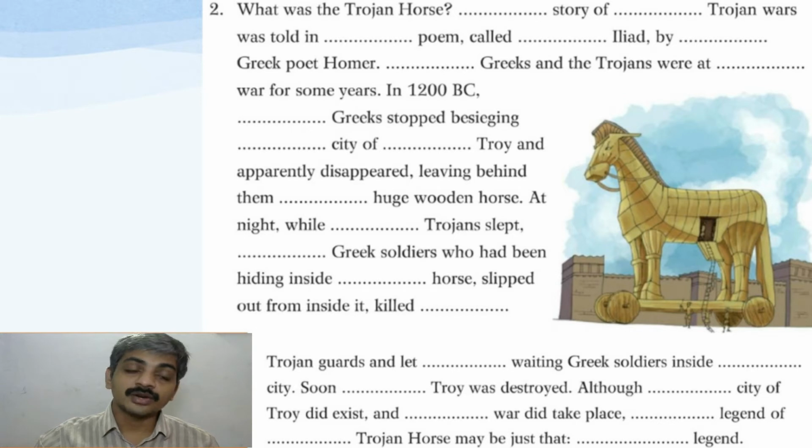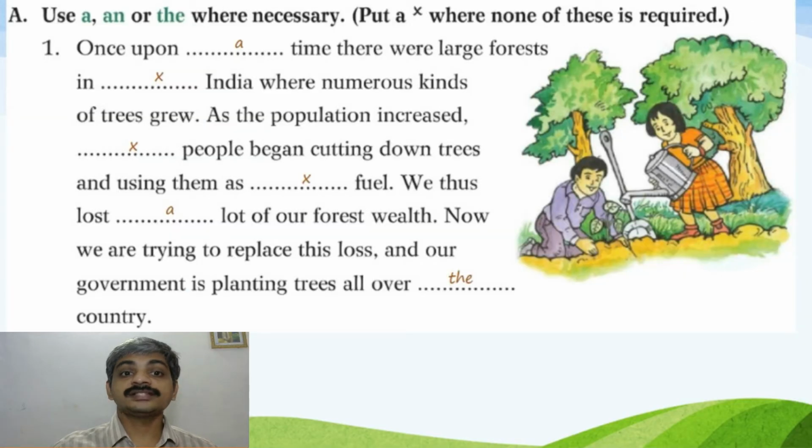So now we are going to see the first paragraph of the first activity, A1. We'll see the answers. Once upon a time, there were large forests in India where numerous kinds of trees grew. As the population increased, people began cutting down trees and using them as fuel. We thus lost a lot of our forest wealth. Now we are trying to replace this loss, and our government is planting trees all over the country.